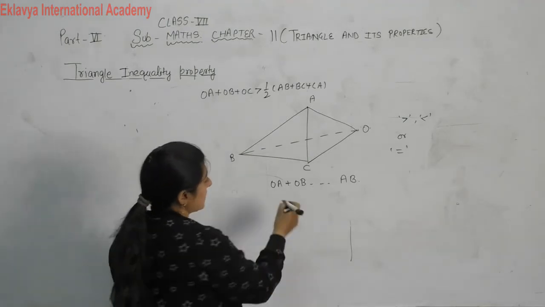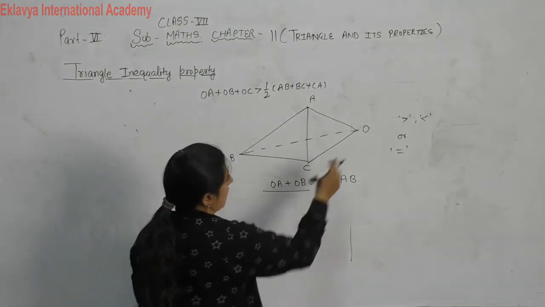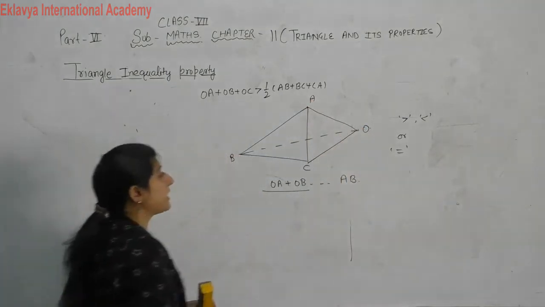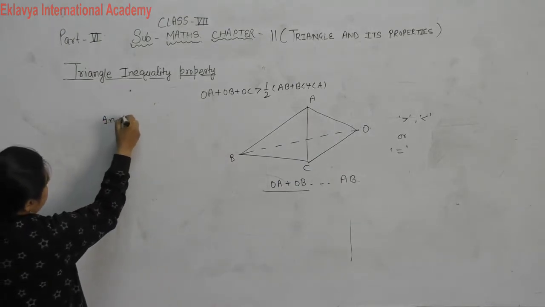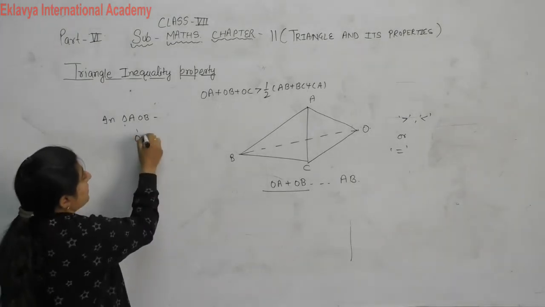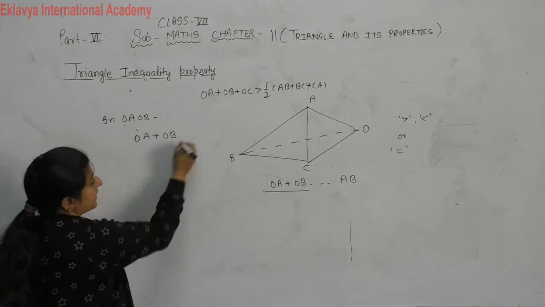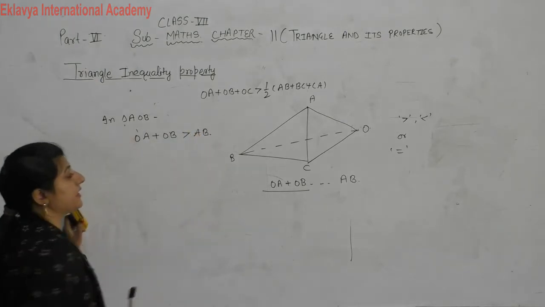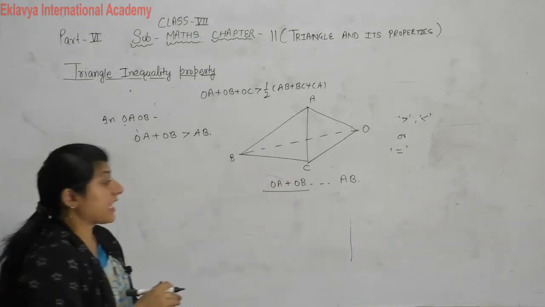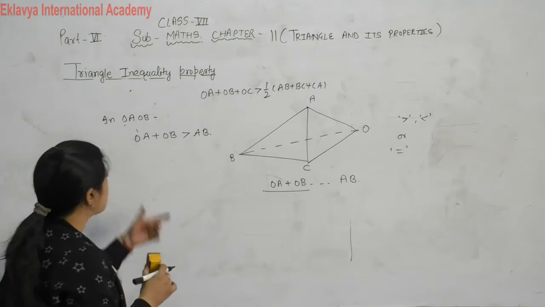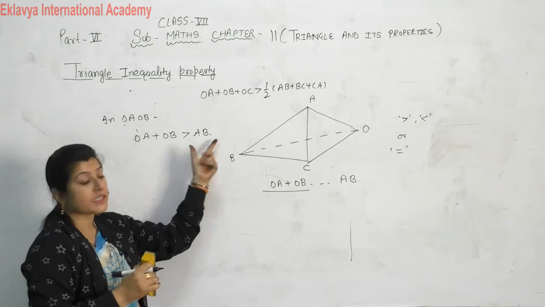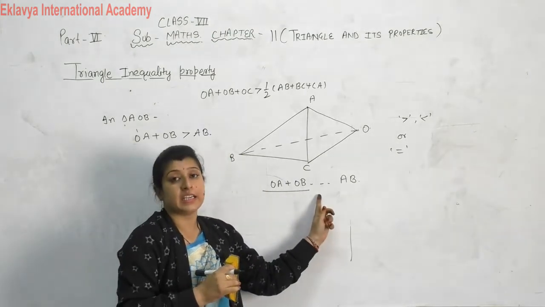See, firstly this condition: OA plus OB, AB. It means in triangle AOB, OA and OB are two sides, and the sum of two sides should be greater than the third side, because it is given to you that this is a triangle. So we can use the triangle inequality property, that the sum of any two sides in a triangle will be greater than the third side. It means here we will use the greater than sign.